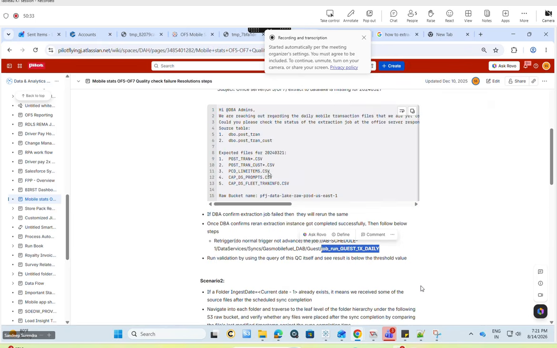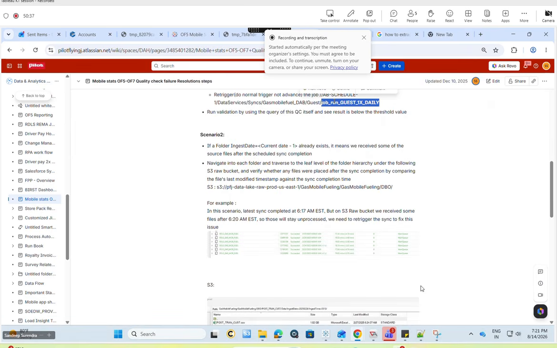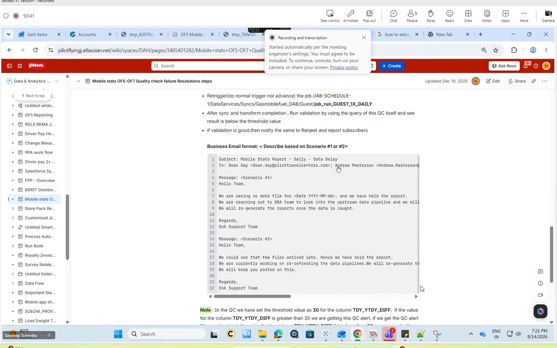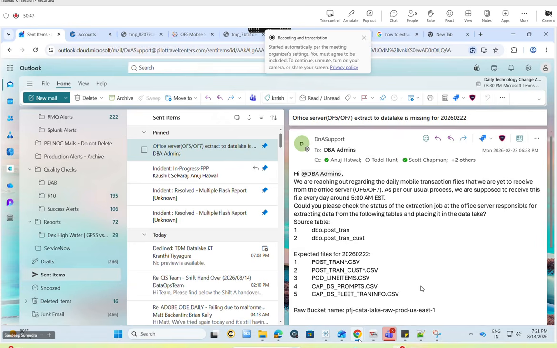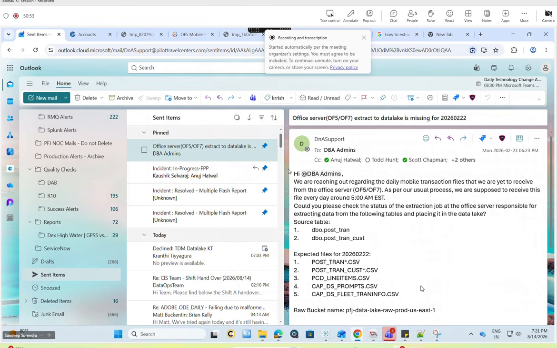As per my knowledge, this should be automatically triggered in the transform job. If it is not, you go and check the transform job. I'll give these parts to you guys. No need to worry. Once it's done, I generally go and run this QC again to see whether the data is up or not. If the QC is succeeded, we are well and good.